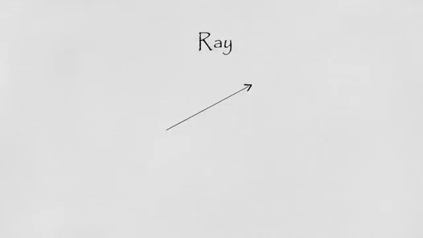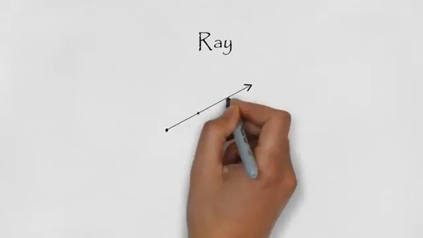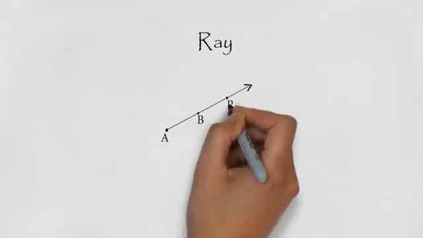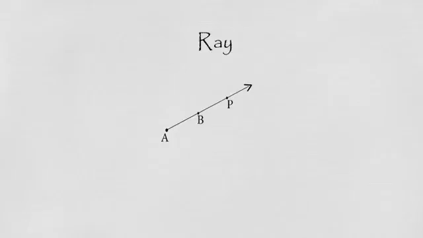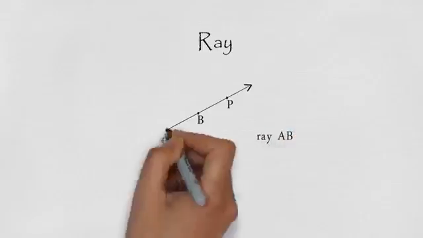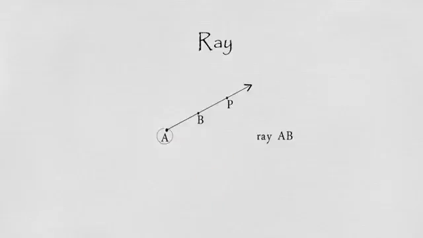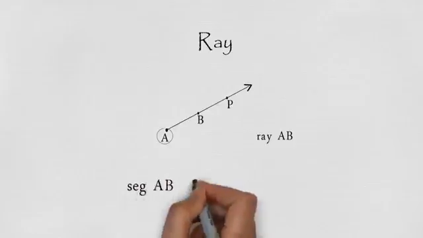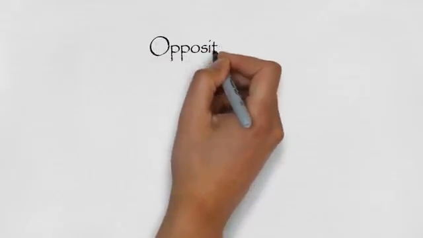Ray. Suppose A and B are 2 points, then set of all points of segment AB together with all the points P on the line AB for which A-B-P is called the ray AB. The point A is called the origin of ray AB. The ray is a subset of a line. Segment AB is a subset of ray AB.